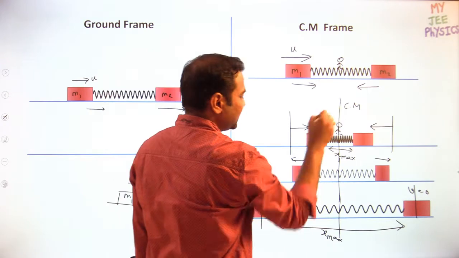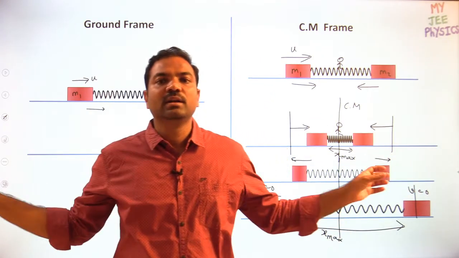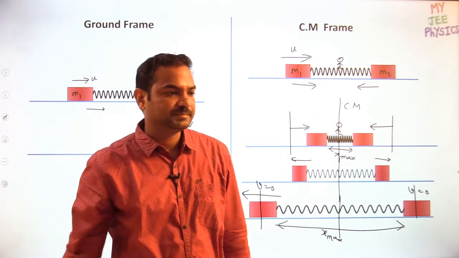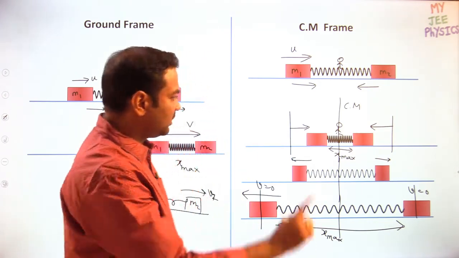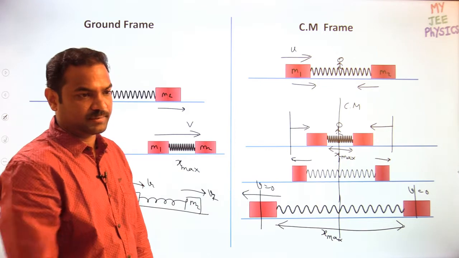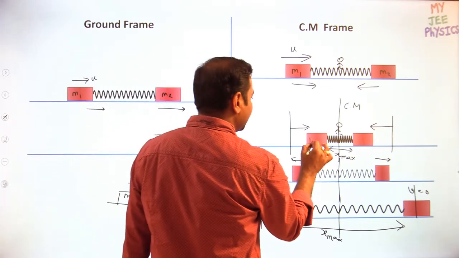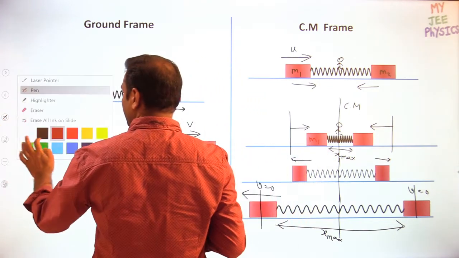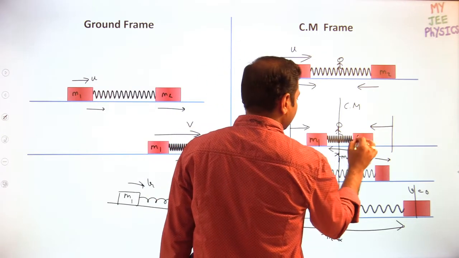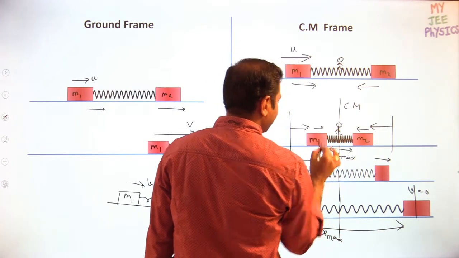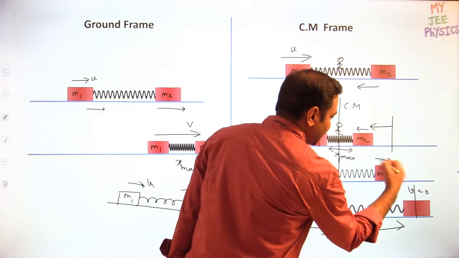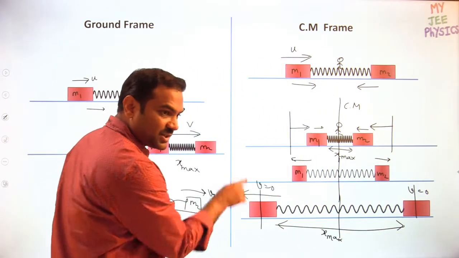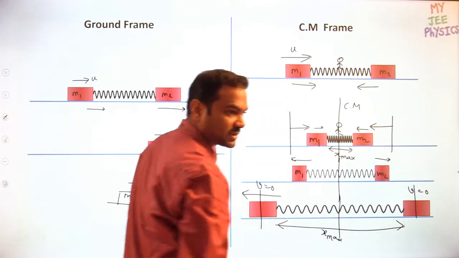But if you are standing on the center of mass, you will see that the blocks are oscillating in opposite direction. And always the momentum should be 0. Means always they should have velocities opposite in direction. If M1 is moving towards him, then M2 should also move towards him. So velocity should be opposite. If M1 is having velocity away, then M2 should have velocity away. If M1 is having 0 velocity, then M2 should have 0 velocity.